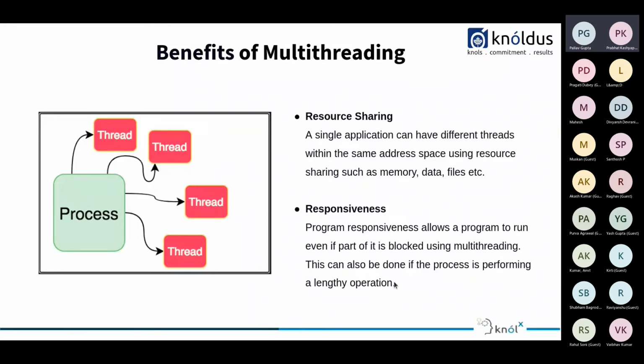Responsiveness. Program responsiveness allows a program to run even if a part of it is blocked using multi-threading. This can also be done if the process is performing a lengthy operation. So even if some thread is blocked, it is not going to stop or block the program. The other threads will run and perform the task asynchronously.